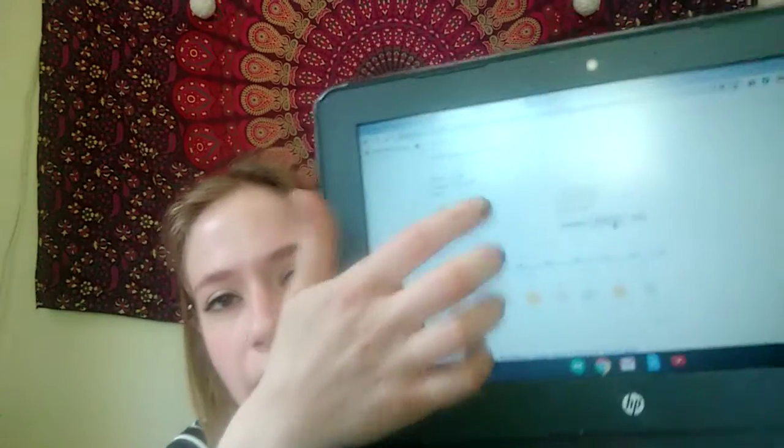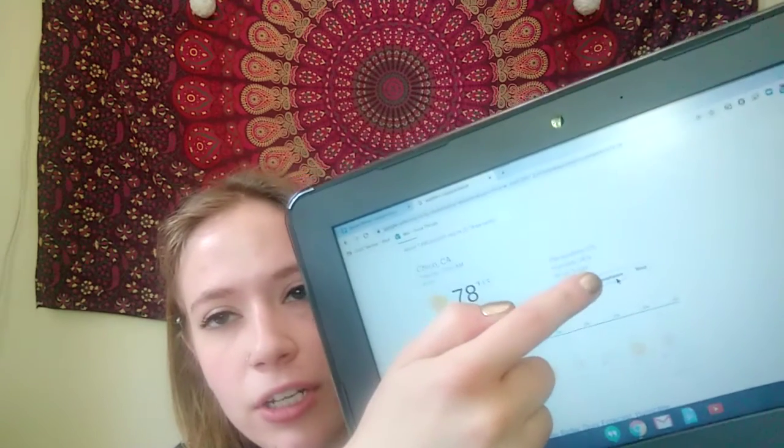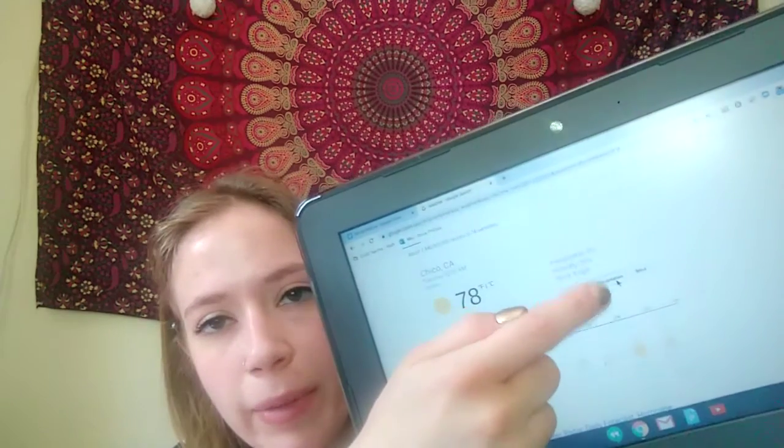So now that we've looked at our temperature, let's go ahead and click on the precipitation, and it's that middle rectangle here. So we did temperature, precipitation is what we're on now, where my mouse is.